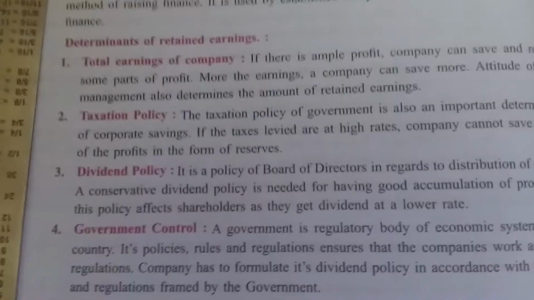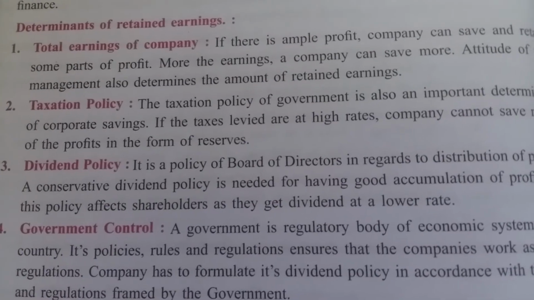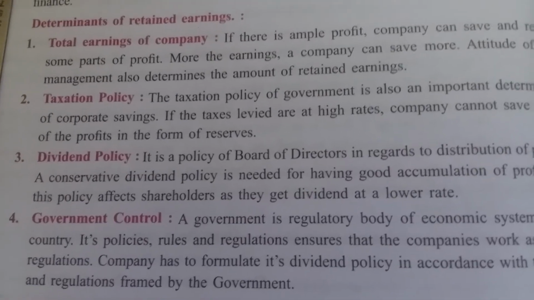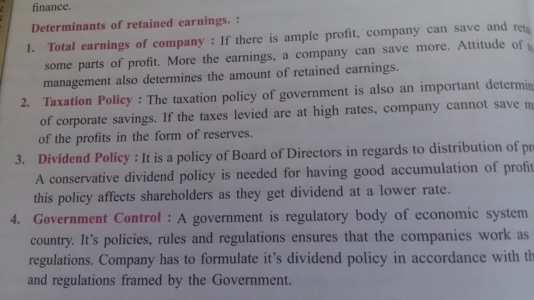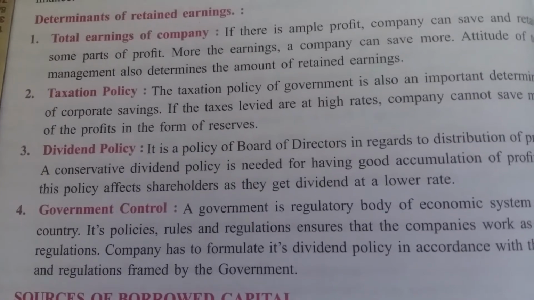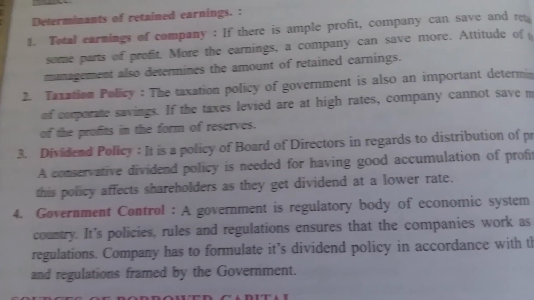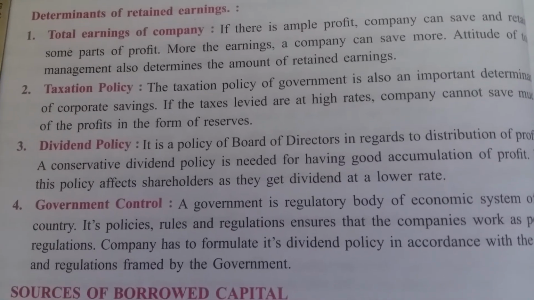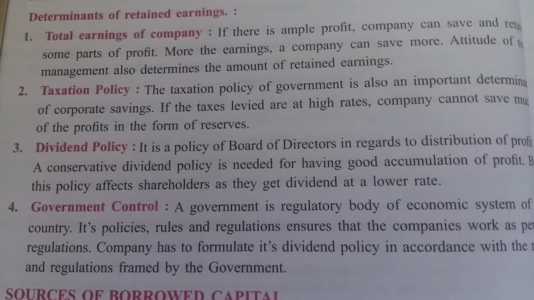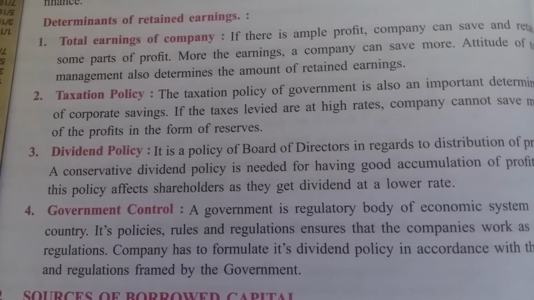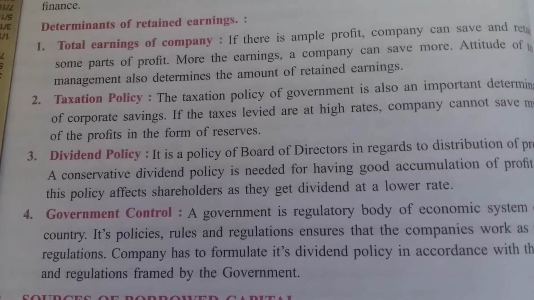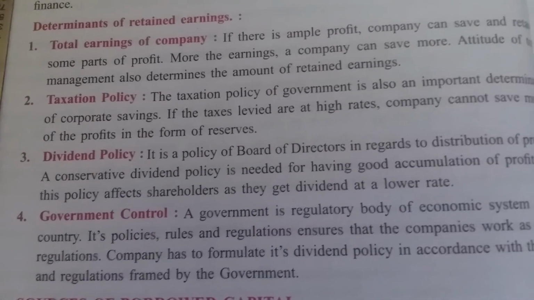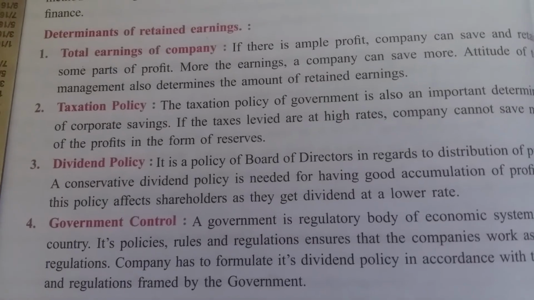What are those factors? The determinants of retained earning are the factors on which the retained profits of the company depend. First, the total earning of the company: higher income, higher saving; less income, less saving. If the company is earning more profits, then the company can save, but if the company is not earning greater profit, then it cannot save. The attitude of management also determines the amount of retained earning.